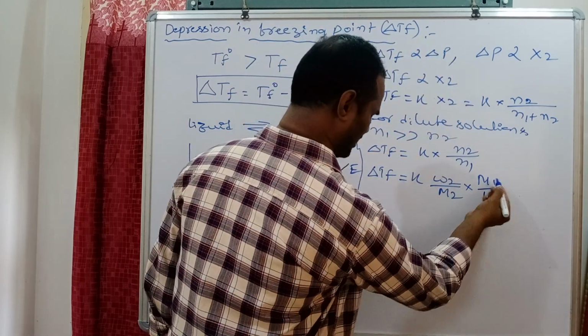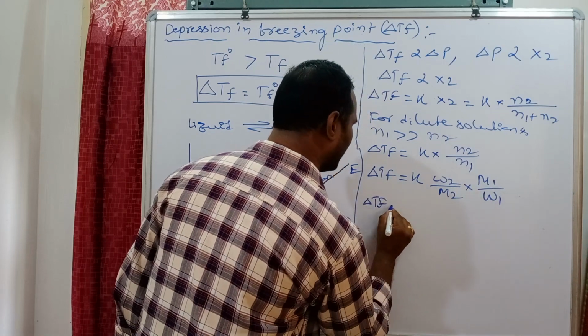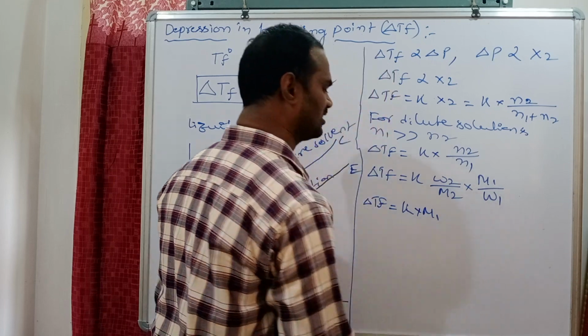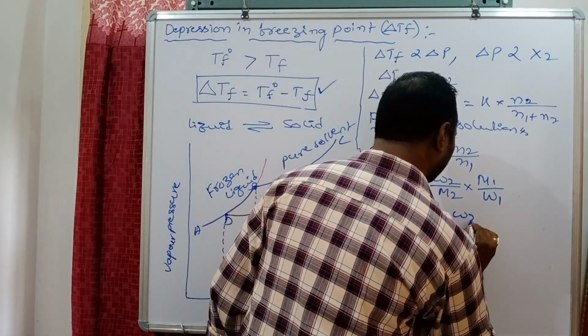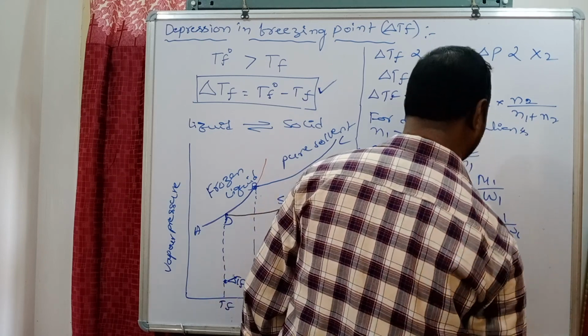For convenience, I am writing delta Tf = K into M1, where M1 is the molar mass of solvent, into W2 by M2 into 1 by W1.